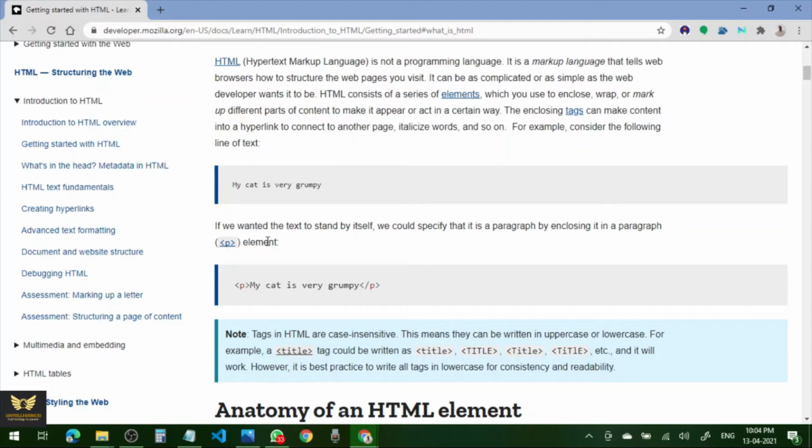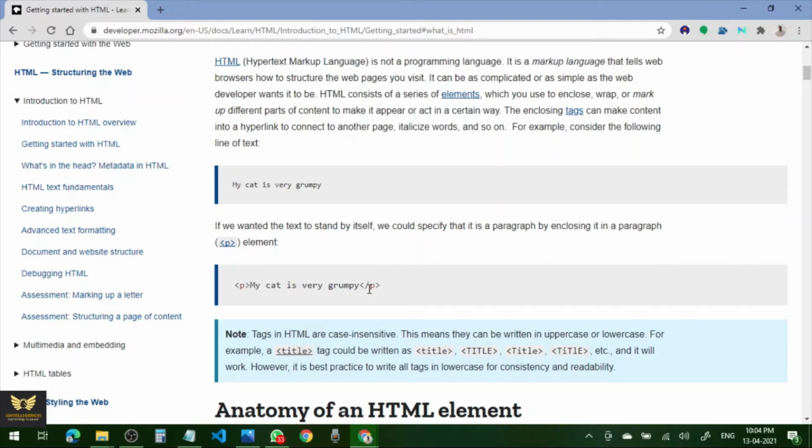So P is a basic HTML paragraph element, and it starts with the opening tag, that is less than and greater than, with P in between. Similarly, the closing tag ends with less than and greater than, and in addition there will be a forward slash. That is what we call the closing tag or ending tag.